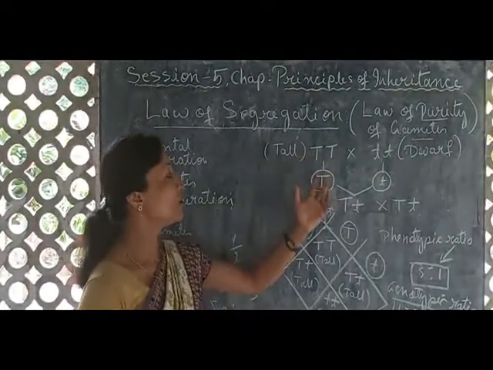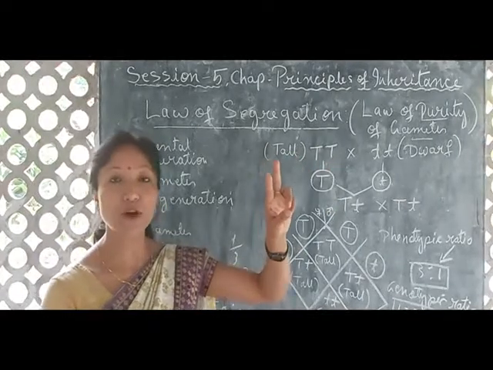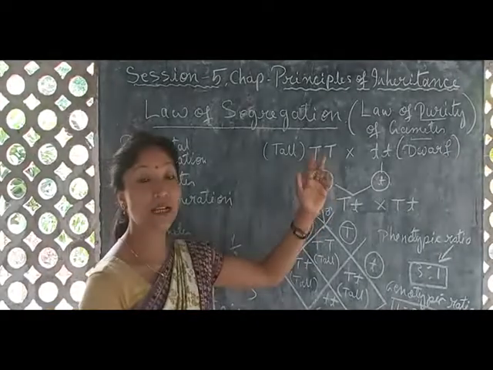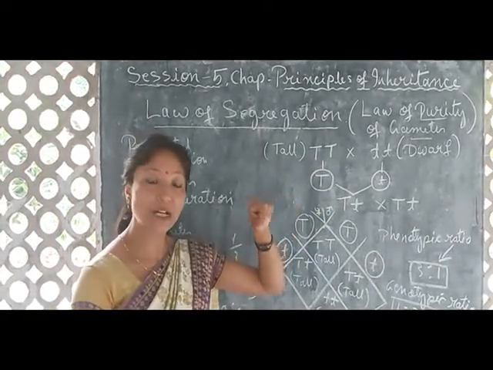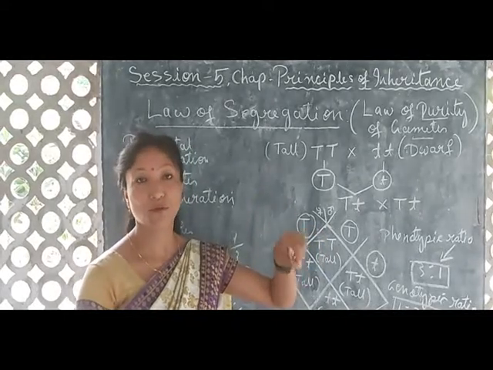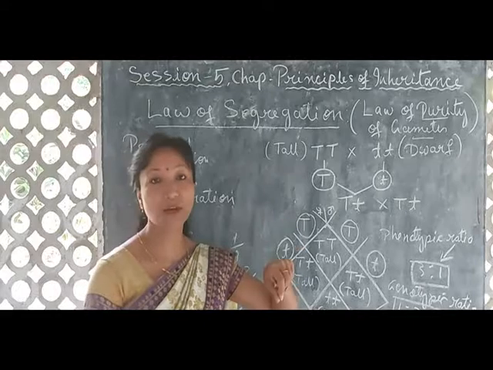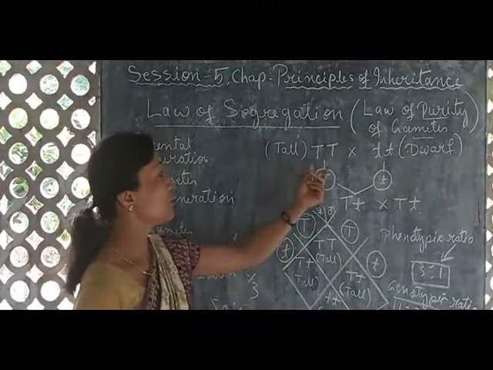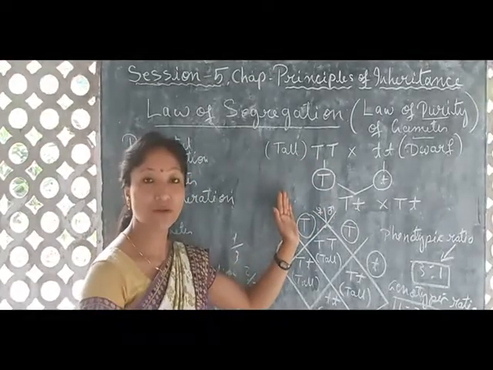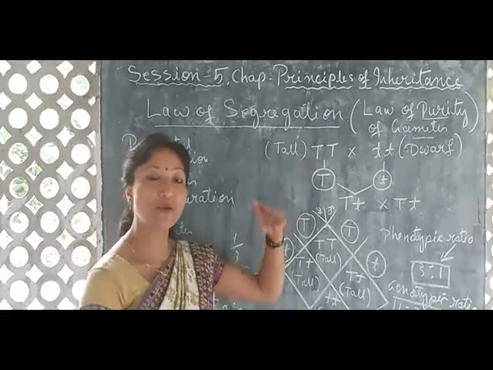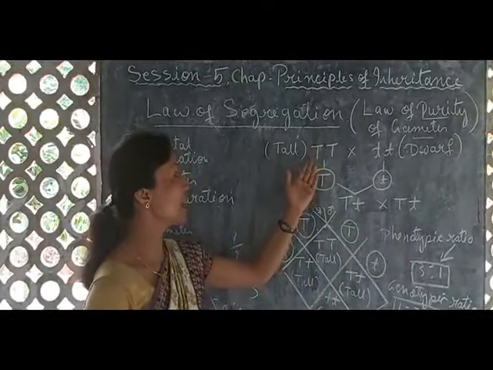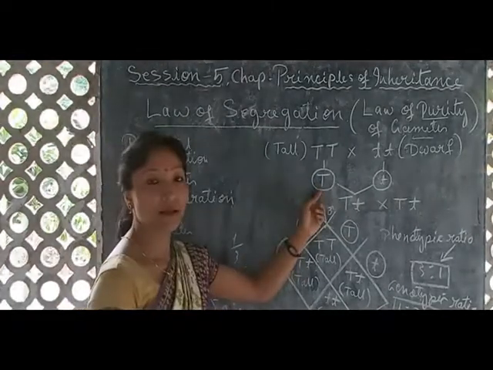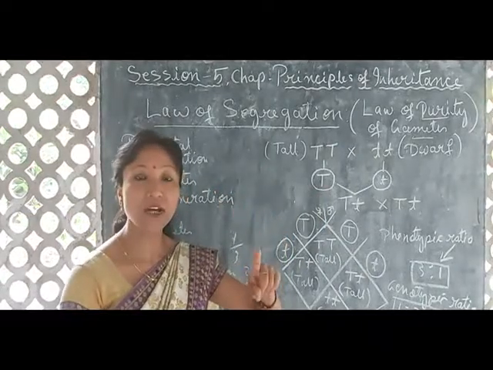So out of one pair of chromosomes, only one chromosome enters into the gamete. In the same way, the two alleles, as we know, are present at a particular locus on the homologous chromosomes, at the same locus. So when the chromosome number reduces to half, one chromosome enters a gamete, and similarly only one allele will enter a gamete. So gametes will receive only one allele of a pair.